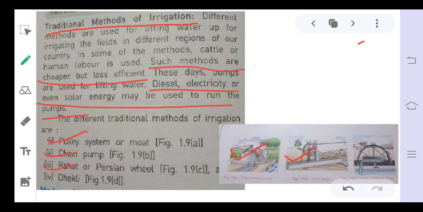Then it is the rahat, and here it is the dhekli. Dhekli is also a traditional or ancient method that people use to draw water from lakes or ponds. All these methods are the traditional methods that were used in ancient time. That's why they are called traditional methods. These methods are less efficient, very time consuming, and require a high amount of manpower.